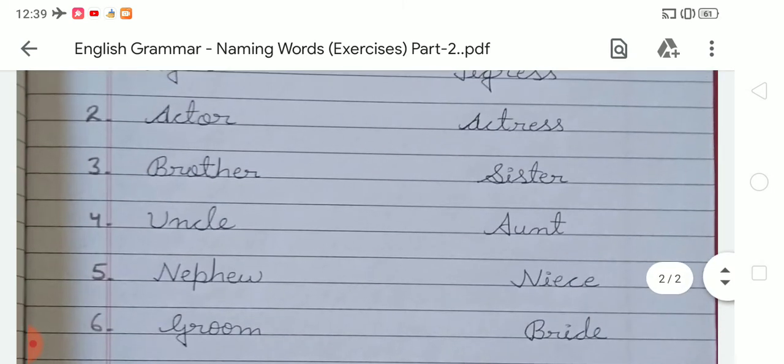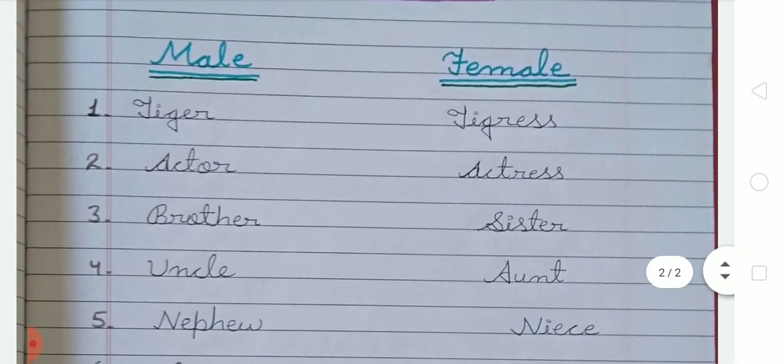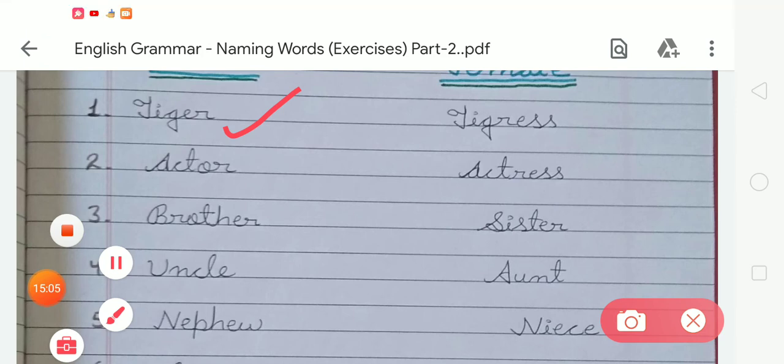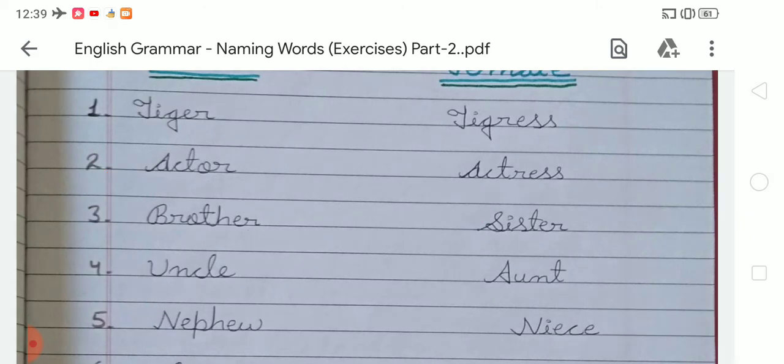So student, you also have to learn the spelling of these male and female words. The first one is tiger. What is the spelling of tiger? Tiger. And the female version of tiger is tigress. What is the spelling of tigress? Tigress. Second is actor, actor. And the female version is actress. What is the spelling of actress? Actress. Third is brother, brother. The female version of brother is sister, sister.